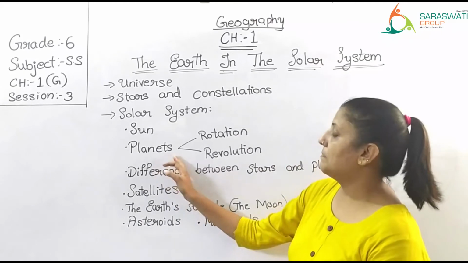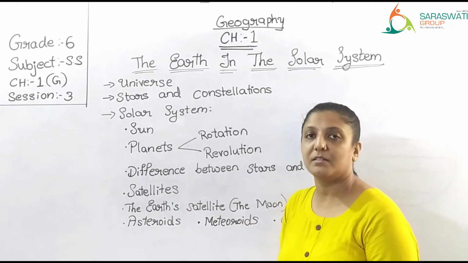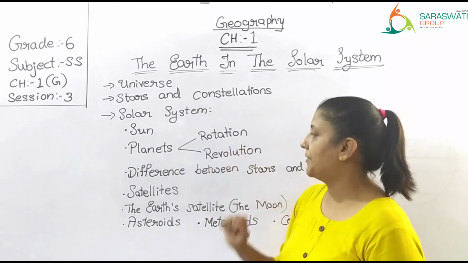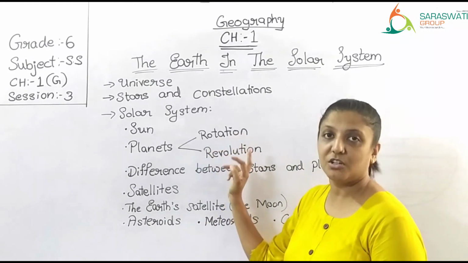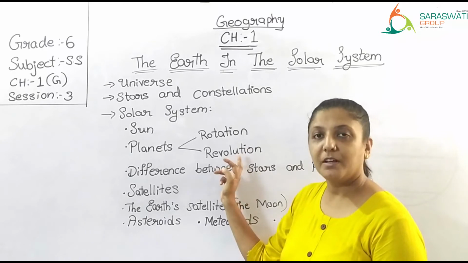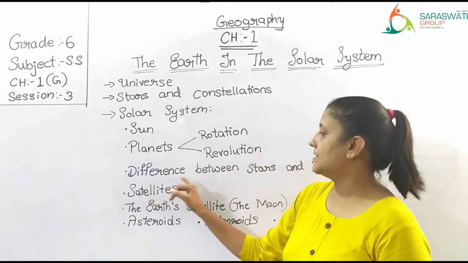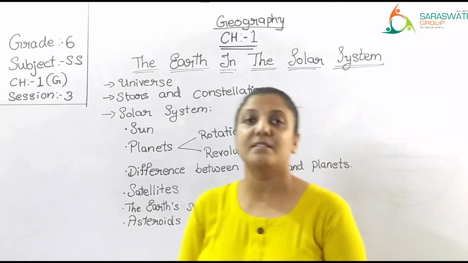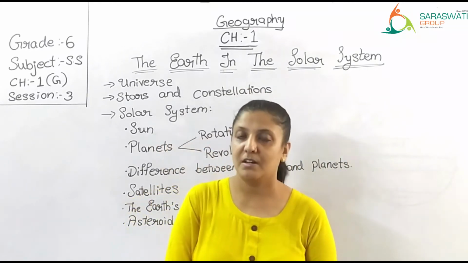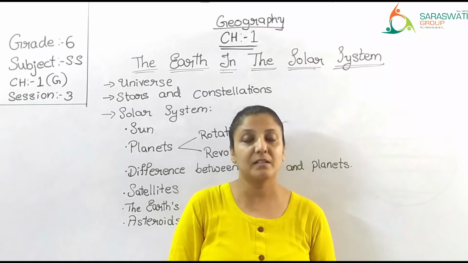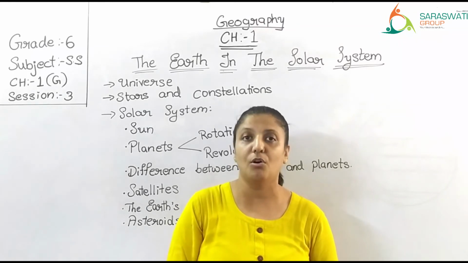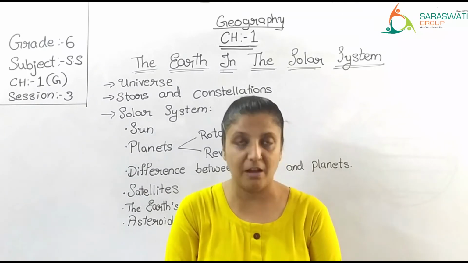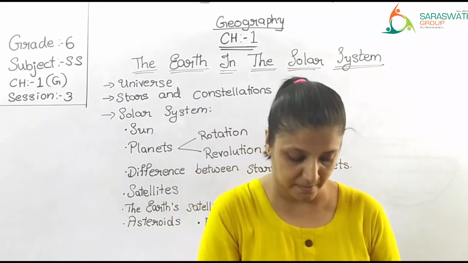Then we learned regarding planets, 8 different planets, and I already explained to you that planets show 2 different types of movement, that is rotation, revolution, correct? Then we also discussed difference between stars and planets. Stars are having their own light, planets, they reflect the light of the sun. All the points we have already finished discussing.